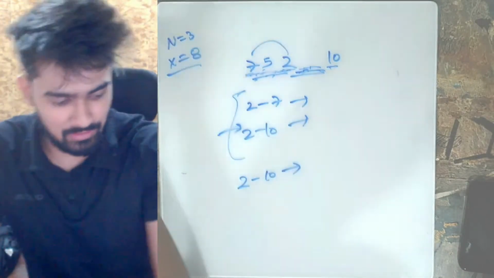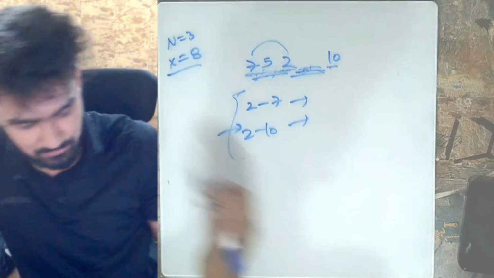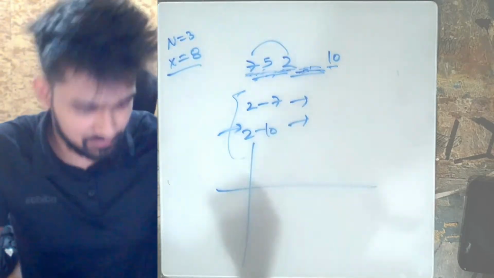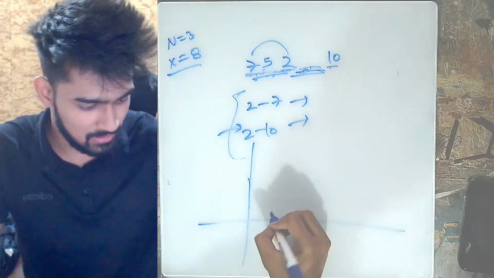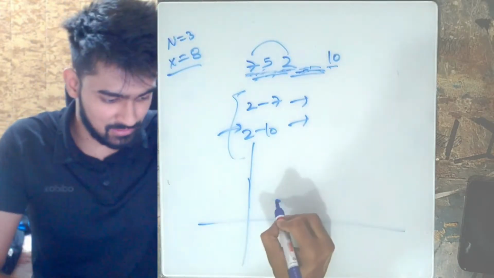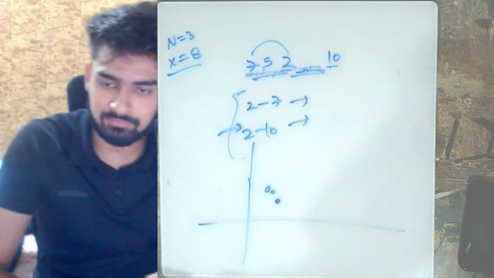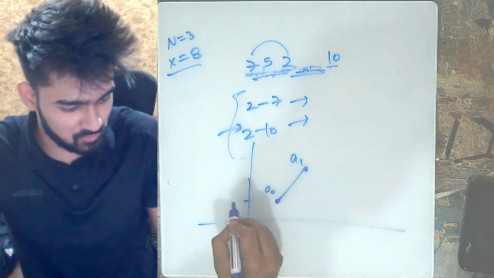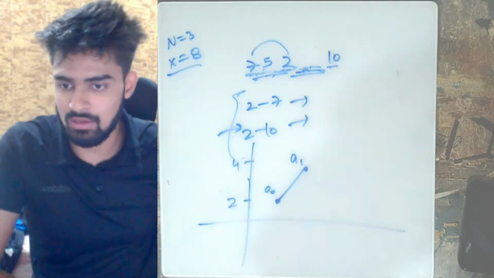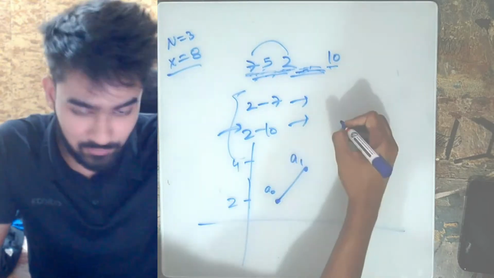Now let's make a graph. Let's say this was my very first value, A0, and my A1 was here. Let's say this was 2, this was 4. My next element can be either greater than 4 or smaller than 4.